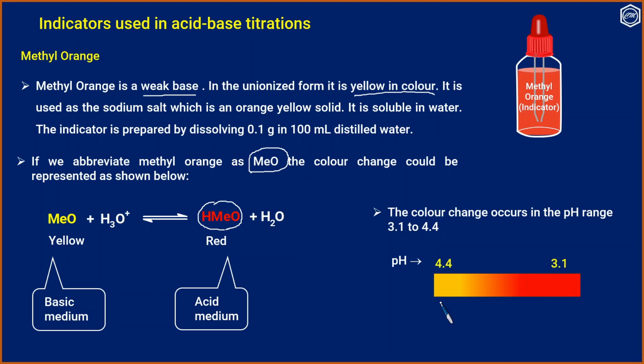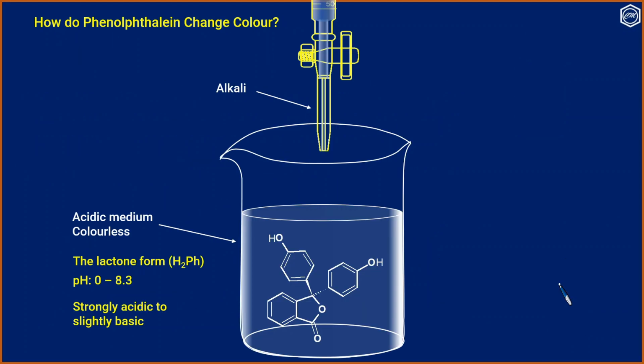So in less acidic or basic medium it is yellow in color, and in acid medium it is red in color. Now let us see how phenolphthalein changes color during the end point. In acidic medium, phenolphthalein is colorless, and phenolphthalein exists in the lactone form, and this is represented as H2Ph. Two replaceable hydrogen atoms are there.